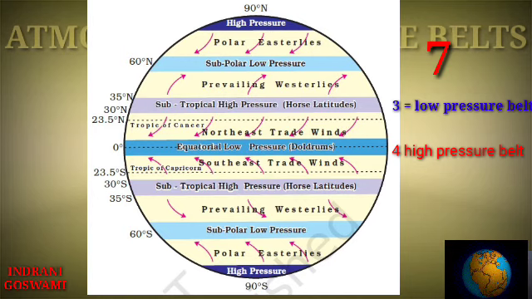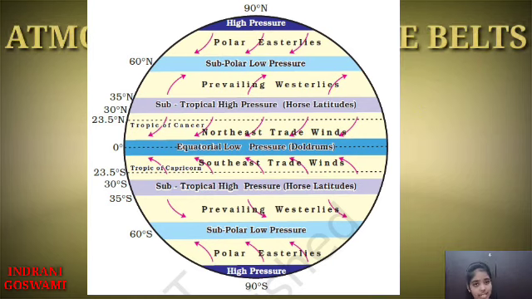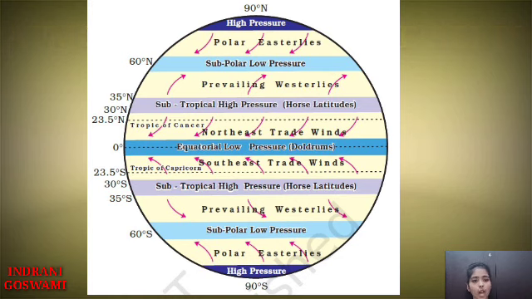If we consider both hemispheres, we get 4 high pressure belts and 3 low pressure belts, and altogether 7 air pressure belts are present. I hope this topic is clear. When you learn this topic, please try to draw the diagram. If this question comes in your exam, try to draw the diagram, otherwise you will not be able to score well from this portion.